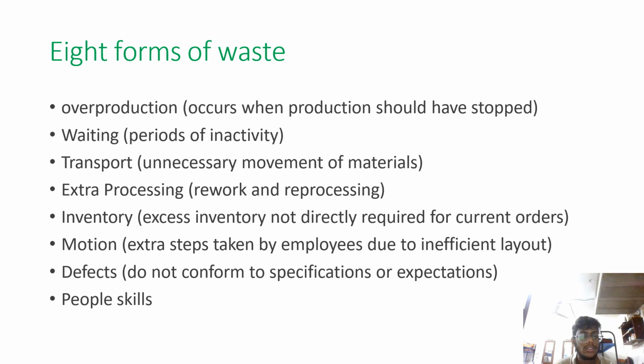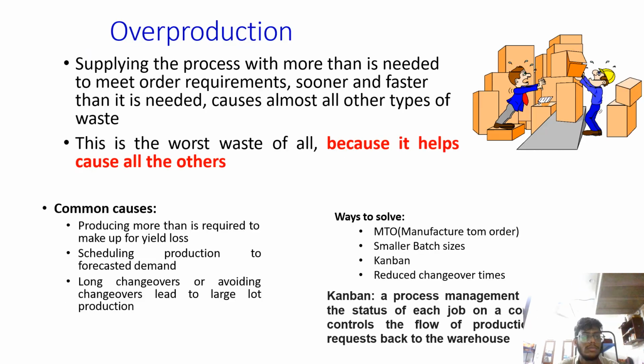8 forms of waste. First one, overproduction occurs when production should have stopped. Next one is waiting, periods of inactivity. Transport, unnecessary movement of materials. Extra processing, rework and reprocessing. Inventory, excess inventory not directly required for current orders. Motion, extra steps taken by employees due to inefficient layout. Defects, do not conform to specifications or expectations. Next one is about people skills.